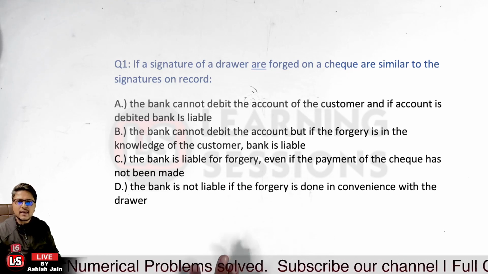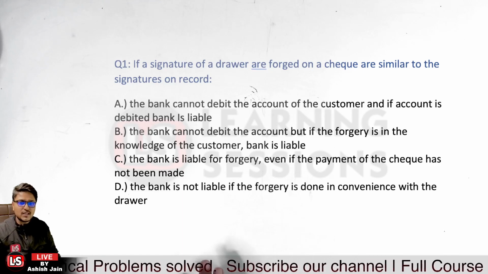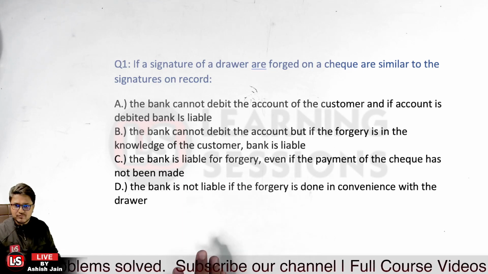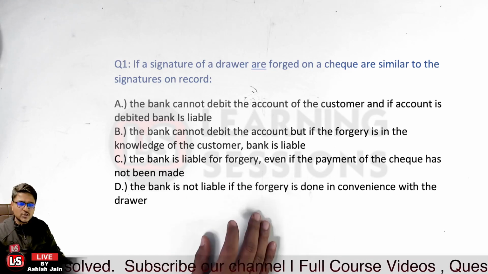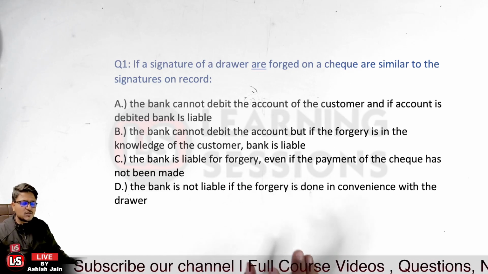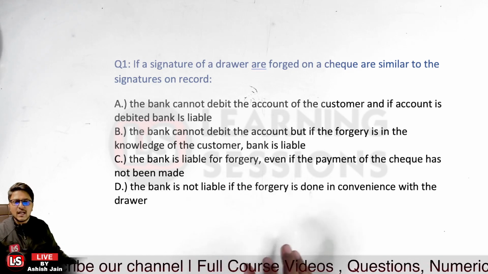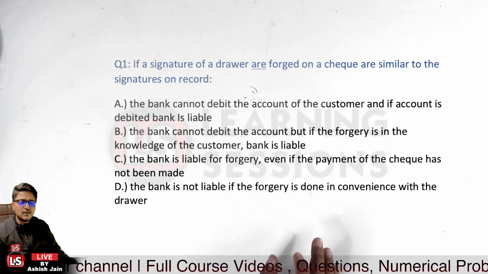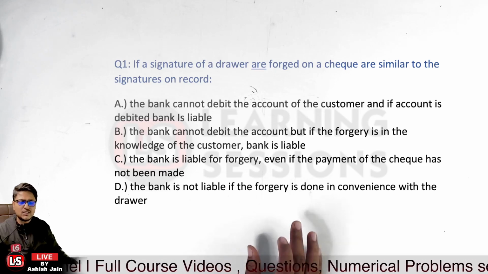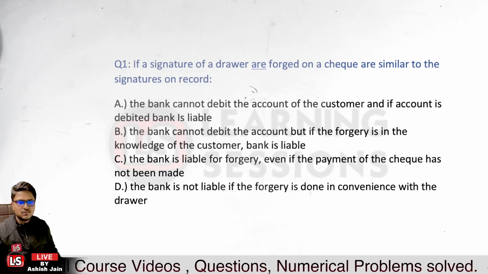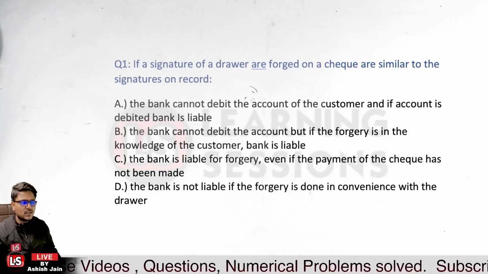Second, the bank cannot debit the account, but if the forgery is in the knowledge of the customer, the bank is liable. The bank is liable for forgery even if payment of the cheque has not been made. The bank is not liable if the forgery is done in connivance with the drawer. So which one would be the right answer?